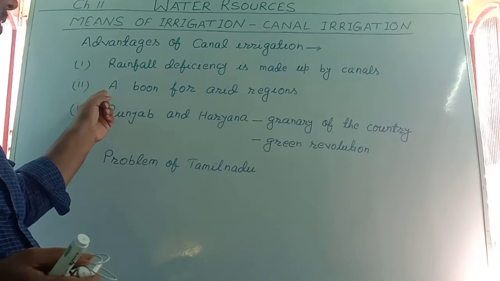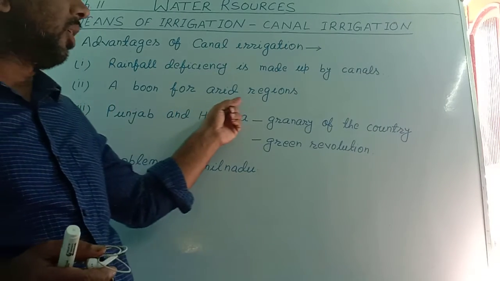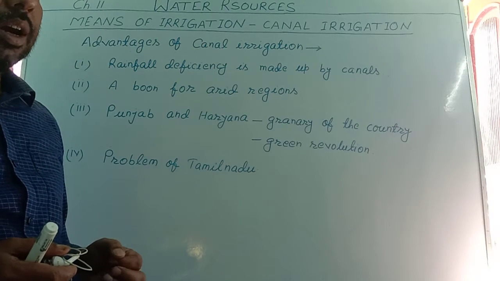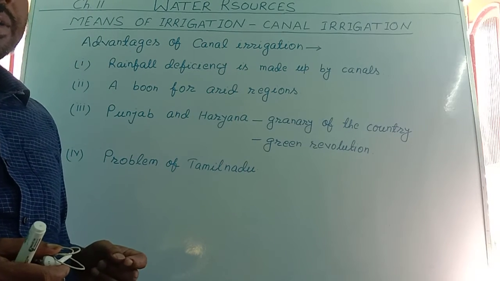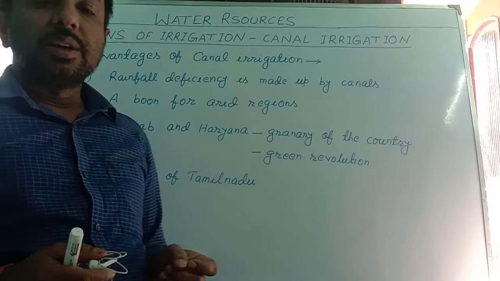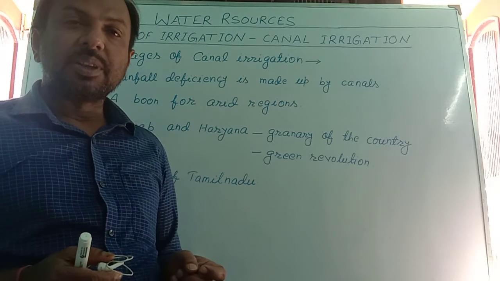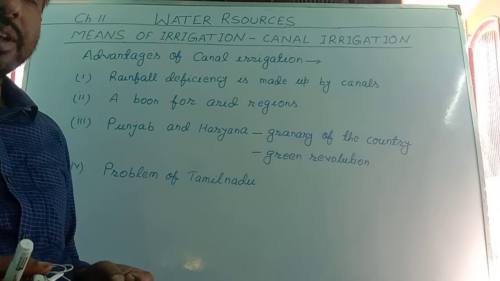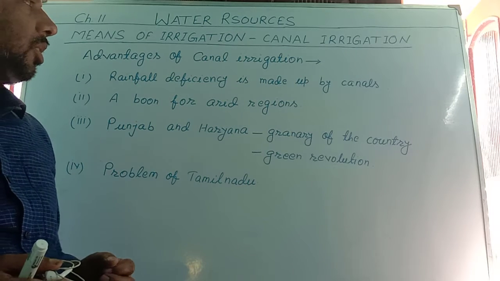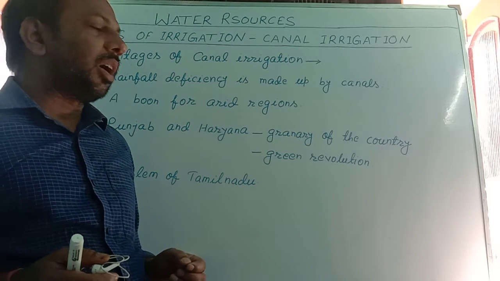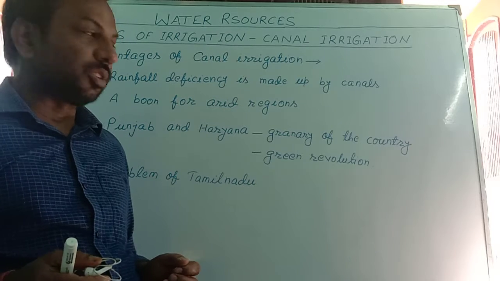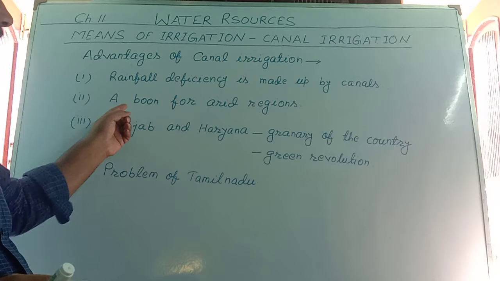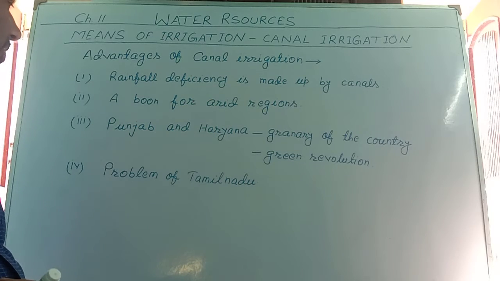Second, canal irrigation is a boon for arid regions, such as Haryana, Punjab, Rajasthan, and a few parts of Madhya Pradesh, Western Uttar Pradesh. All these lie in arid regions. So in these regions, canals supply water for irrigation. So canal is a boon for this kind of arid regions.